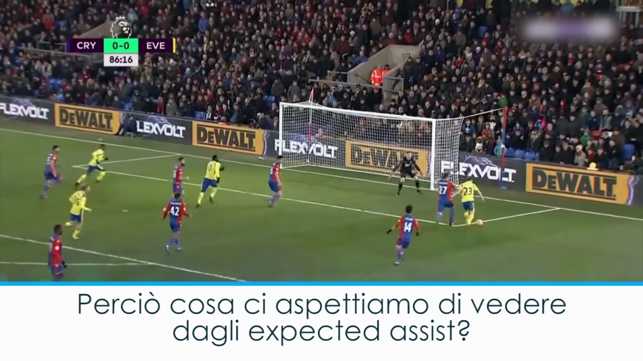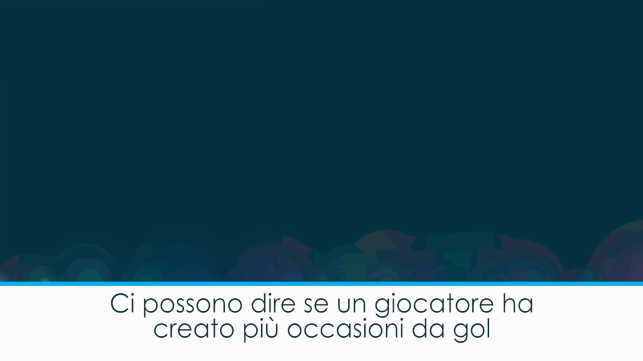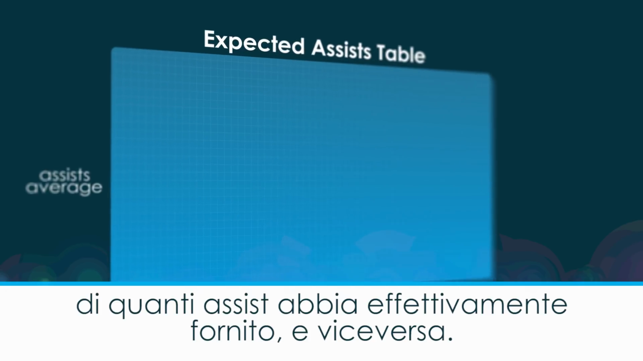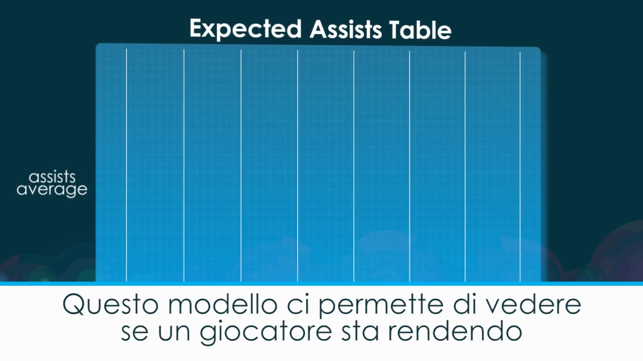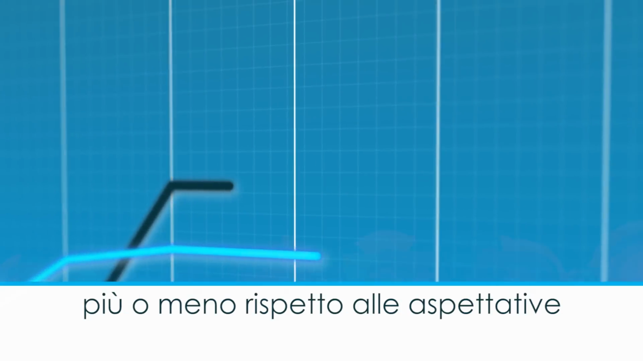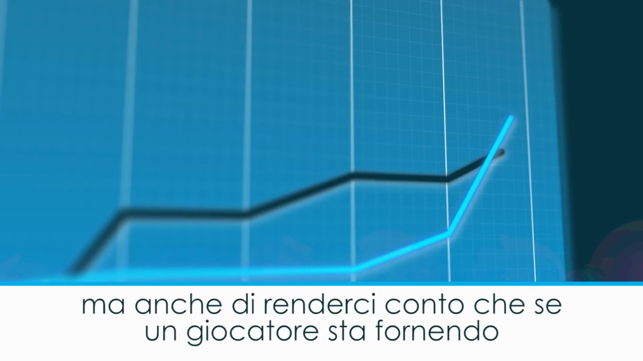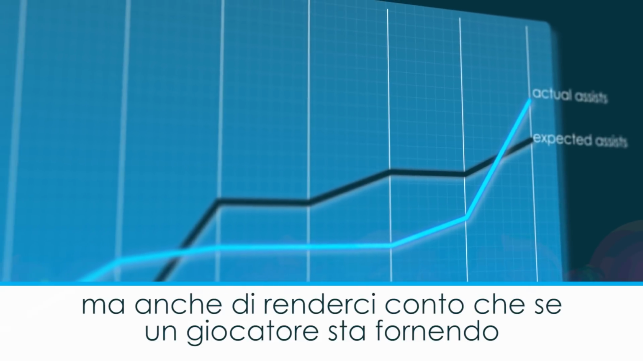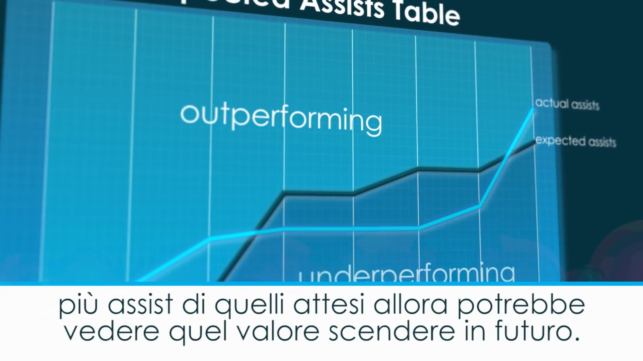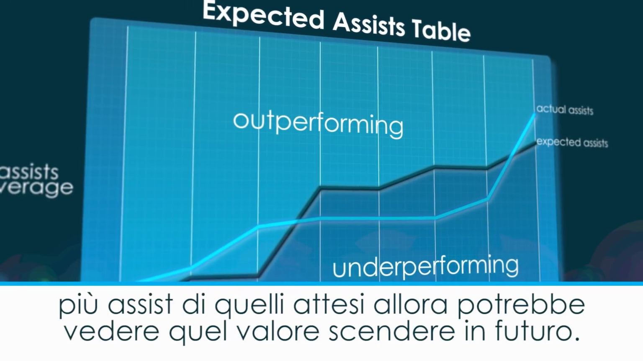So, what can expected assists show us? Well, it can tell us players who have been creating more chances than have been converted, and vice versa. This allows us to see players who are outperforming or underperforming against expectation, but also allows us to realise that a player who is performing above expected assists may regress to the mean at some point in the future.